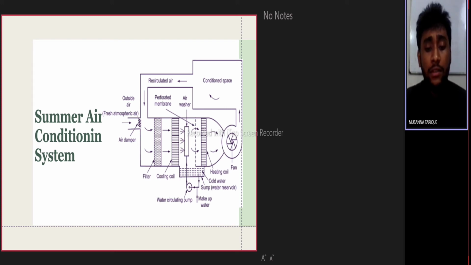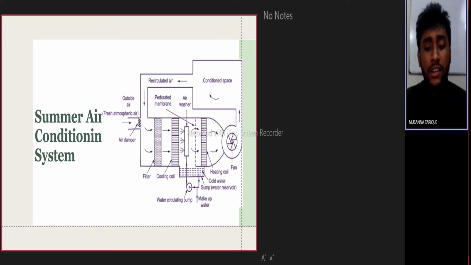The cooled air passes through the cooling coil and loses its moisture in condensed form, which is collected in the sump. After that, the air is made to pass through the heating coil, which heats the air gradually. This is done to bring the air to the designed dry bulb temperature and relative humidity.